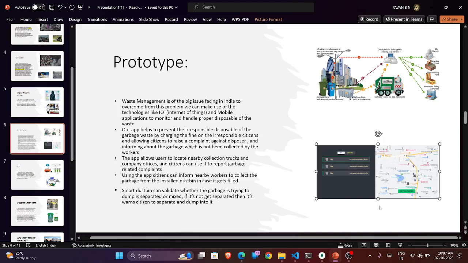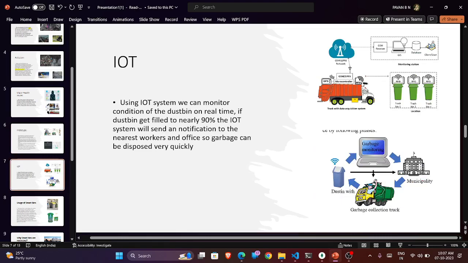So the nearby trucks can go and collect the trash, the garbage which gets filled. We are using a smart dustbin, which has small IoT-based sensors and other components. I will explain that in the next slides. Coming to IoT, how IoT is helping.